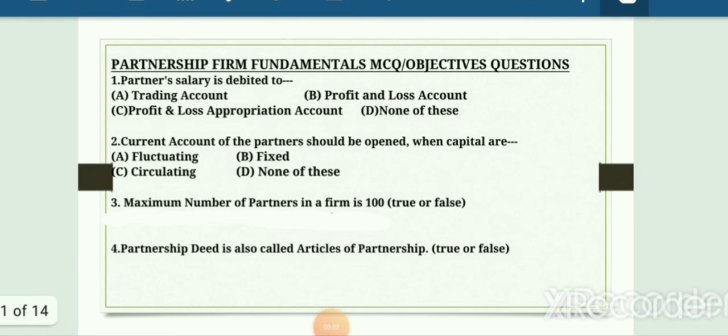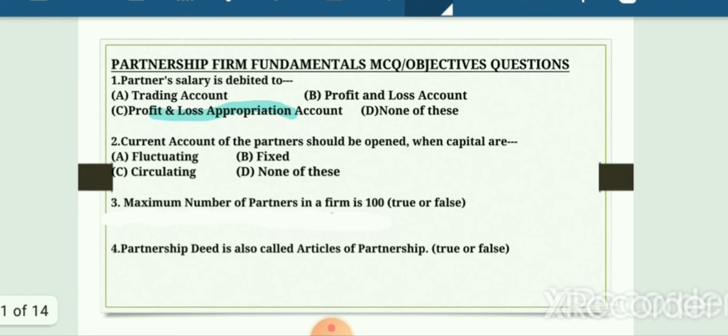Now, after making a quick revision through the theoretical aspect of fundamentals of partnership, we will do some revision with the help of MCQs also. In the first MCQ, it is given to us: partner salary is debited to. If you remember, we show partner salary on the debit side of profit and loss appropriation account. Therefore, partner salary is to be debited to profit and loss appropriation account.